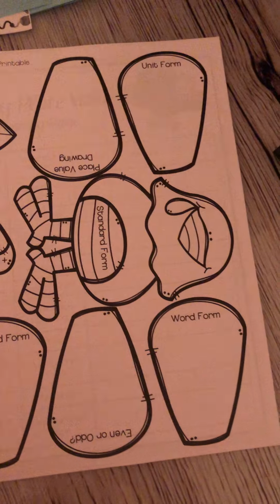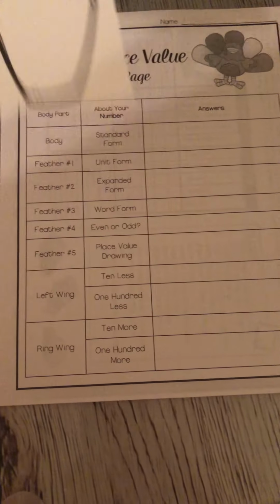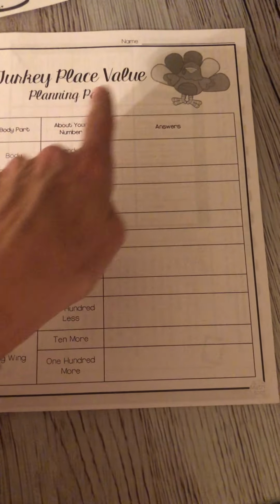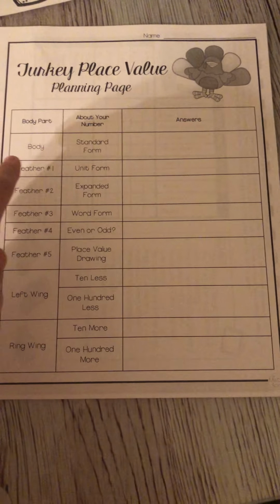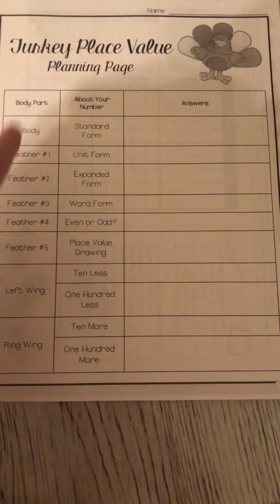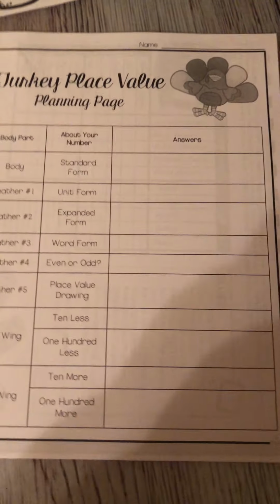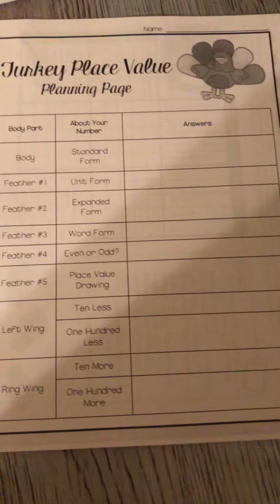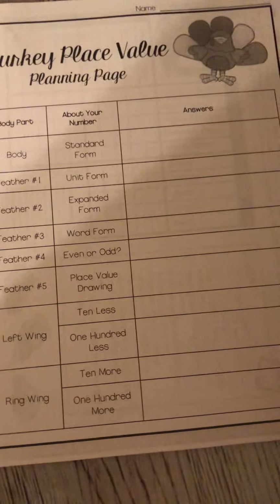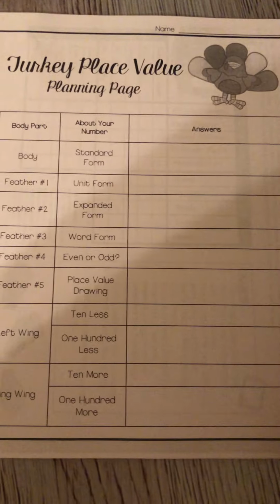Then we have what's called a place value turkey. So what you're going to do before you get to work on this page, you need to do your turkey place value planning page, okay? So it says body part, about your number. Okay, so first you need to do is pick a number. You pick either a 2-digit or a 3-digit number since we're working in tens or hundreds.